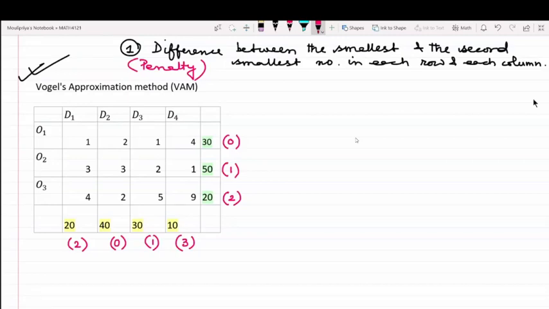Where is the maximum penalty? D4, which is 3. Now we are going to find the minimum most value along D4. What is the minimum most value along D4? That is O2, 1. And we would be allocating the minimum of 50 and 10 to this position. So allocation over here is 10 units. Am I clear with this?